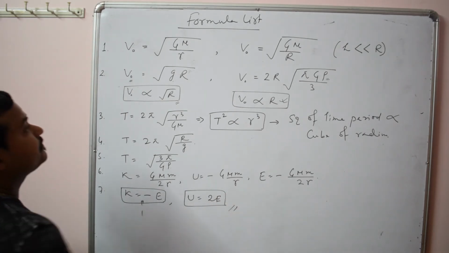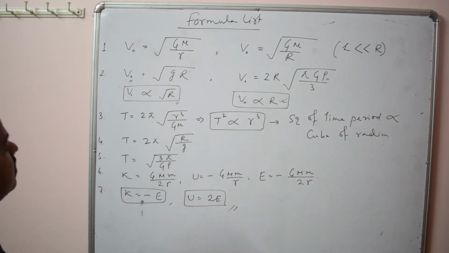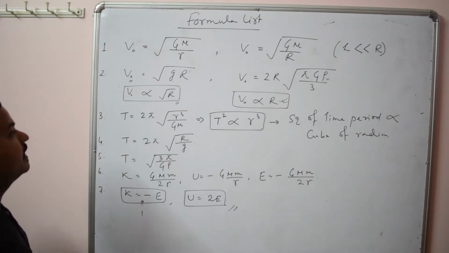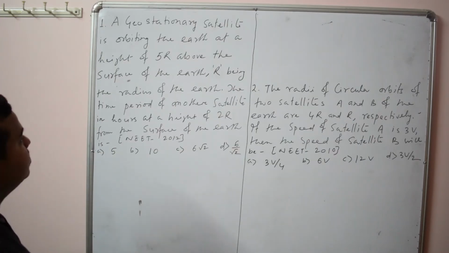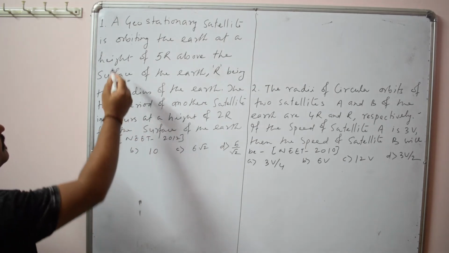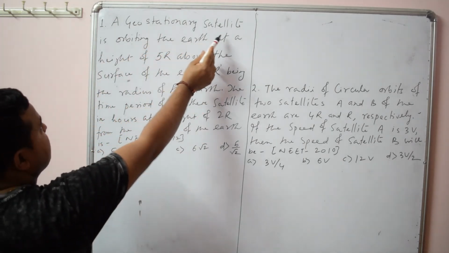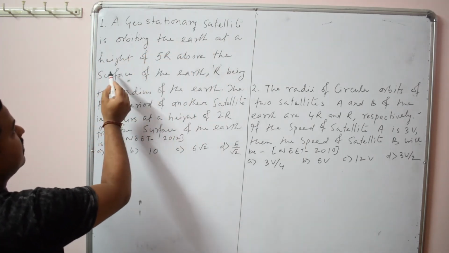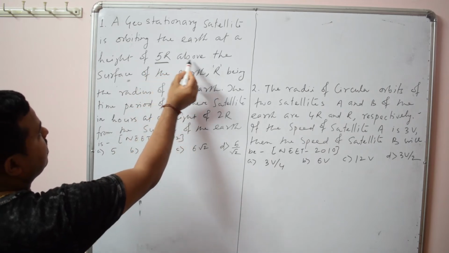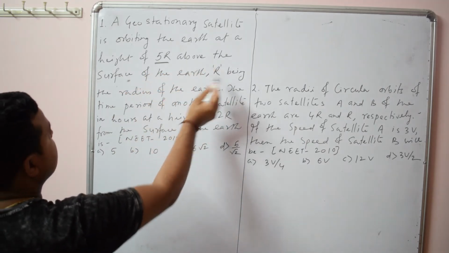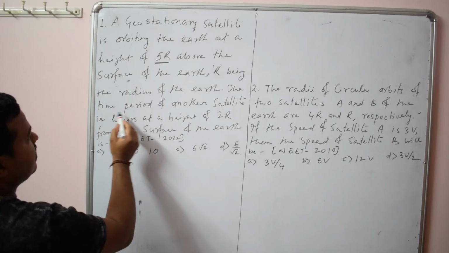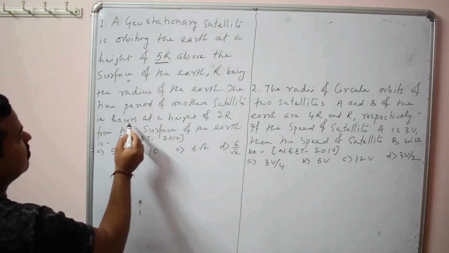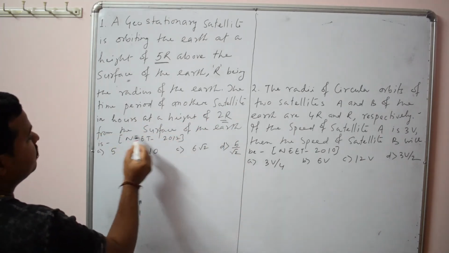Okay, now let us solve some questions connecting these formulas. So let me take one question. A geostationary satellite is orbiting the Earth at a height of 5R above the surface of the Earth, R being the radius of the Earth. The time period of another satellite in hours at a height 2R from the surface.